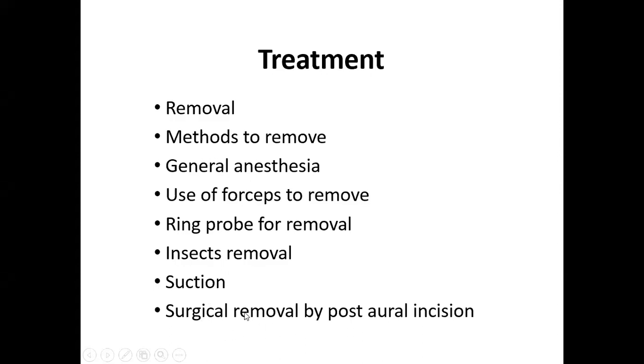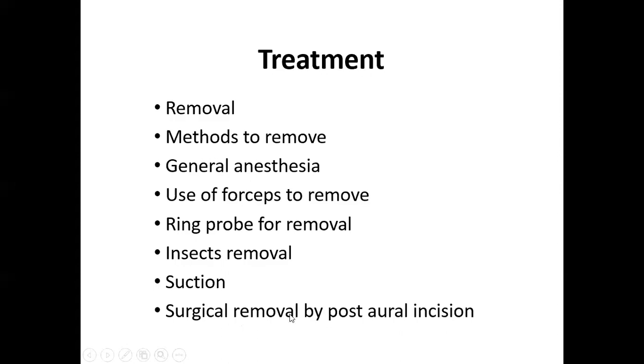What are the foreign bodies which can be removed surgically? Those foreign bodies which are impacted in the external auditory canal are always removed surgically by giving a postaural incision. We will open the middle ear cavity from the postaural incision and remove the foreign bodies surgically.